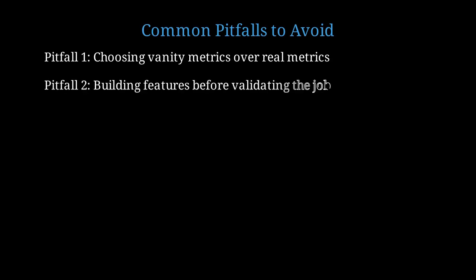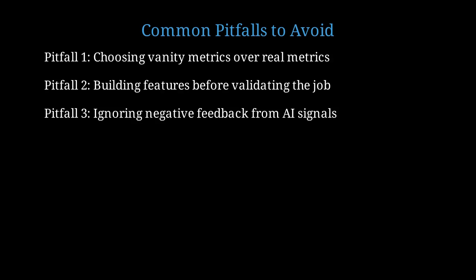Pitfall 2. Building features before validating the job. This is building in a vacuum. The job must be validated first with real user research. Pitfall 3. Ignoring negative feedback from AI signals. If the data shows users are not activating, do not rationalize it away. Pivot immediately.